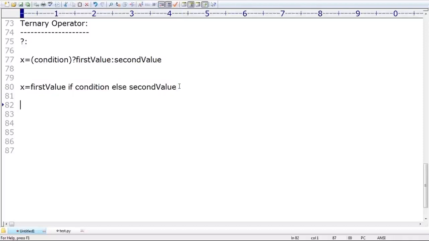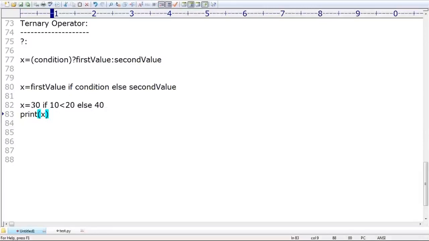Let me give one small example. x = 30 if 10 < 20 else 40. Have you observed how easy it is? 30 if 10 is less than 20, else 40. If I print the x value, what output are we going to get? By default we get 30. Are you able to understand?